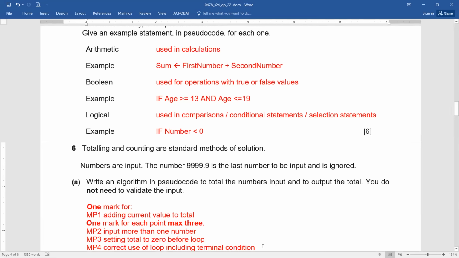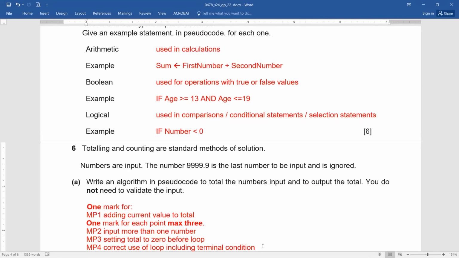Totaling and counting are standard methods of solution. I think this is what we have been doing repeatedly, totaling and counting. Normally in the class, we write it down so that we can recall these terminologies. These are actually embedded in our memories.